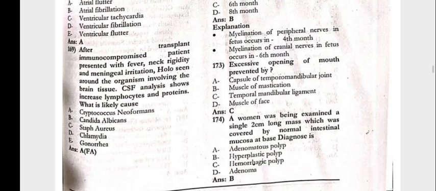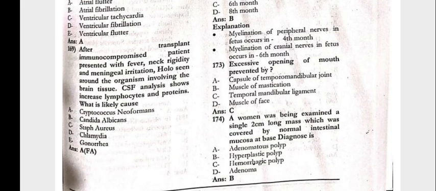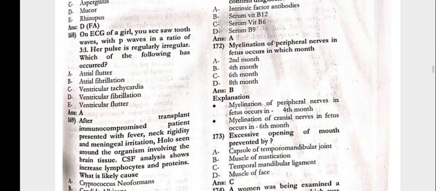After transplant, an immunocompromised patient presents with fever, neck rigidity, and meningeal irritation. Halos are seen around the organism involved in the brain tissue. CSF analysis shows increased lymphocytes and protein. What is the likely cause? That is Cryptococcus neoformans.